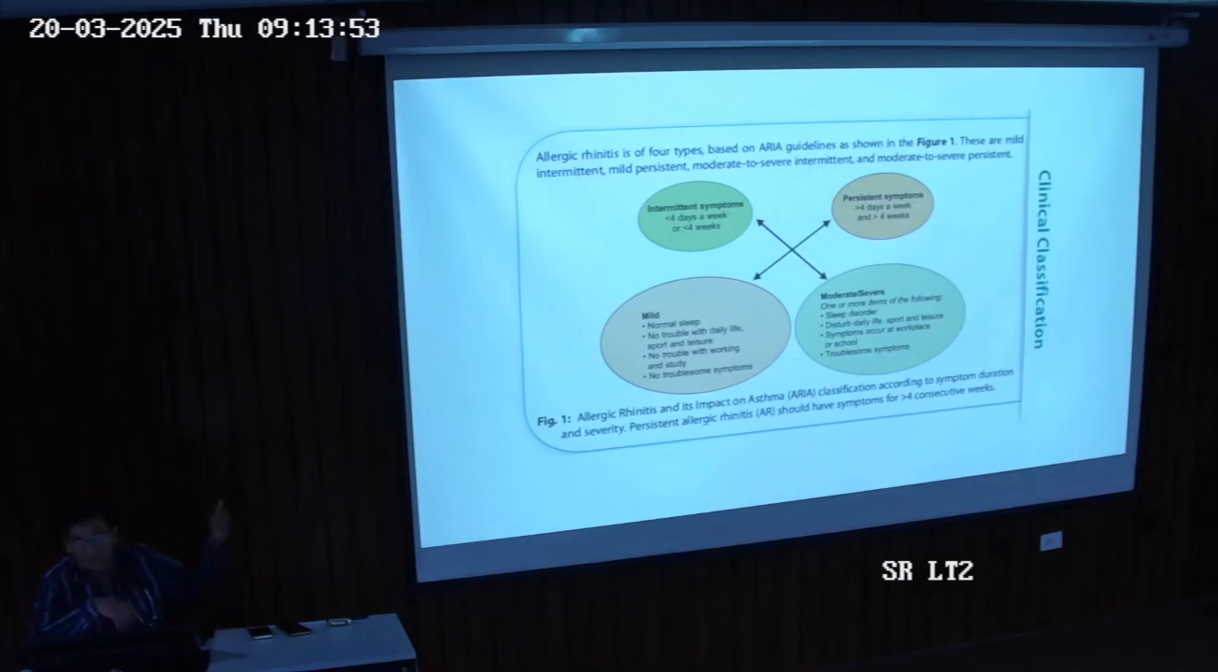When we classify them as intermittent, it means less than 4 days a week, that is, in 7 days we have symptoms on fewer than 4 days, or less than 4 weeks, meaning less than a month. So if the symptoms are present less than 4 days a week or less than 4 weeks, we can classify them as intermittent. Persistent means more than 4 days a week or more than 4 weeks.